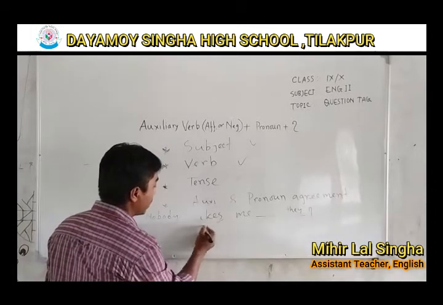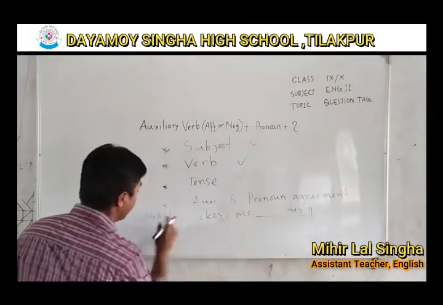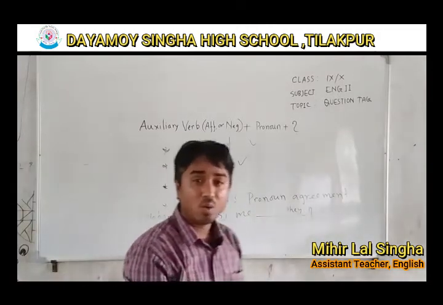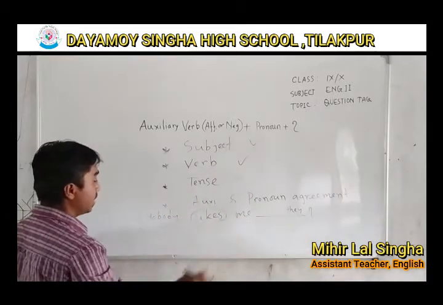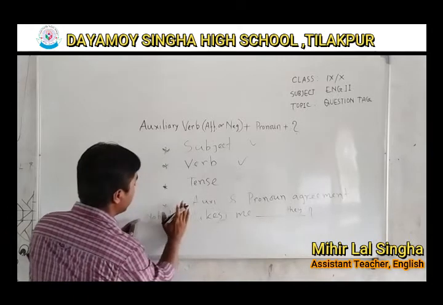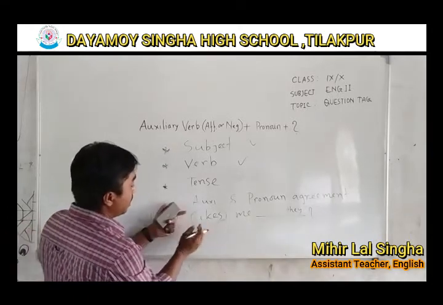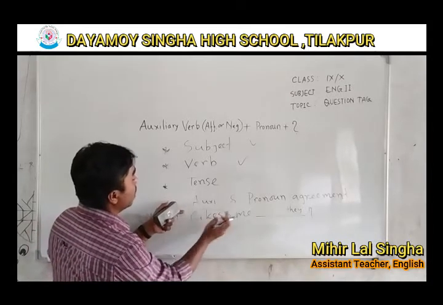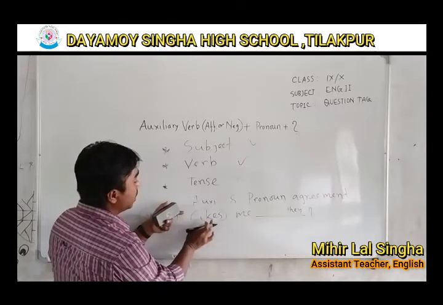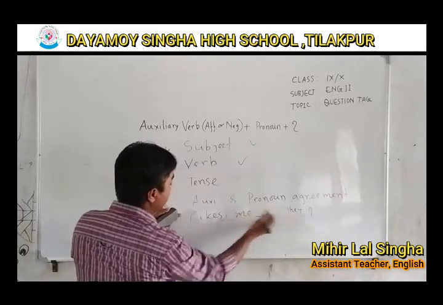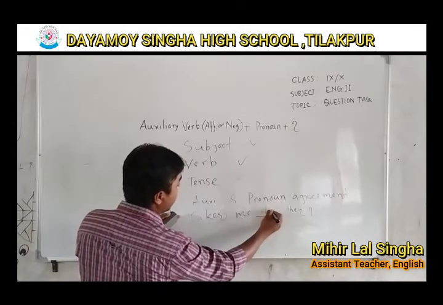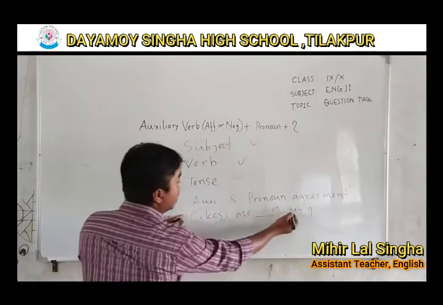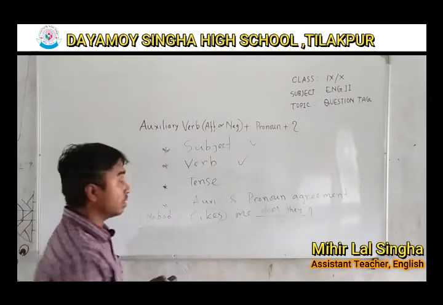Alright, so "Nobody likes me." And "likes," if we make it negative, this statement is already negative because of nobody. If there is nobody, none, no one, then the sentence becomes negative. So if we just forget the word nobody, then what happens? "Likes," "do not," "doesn't like." If we just write this, "does" and "they" do not agree to each other.